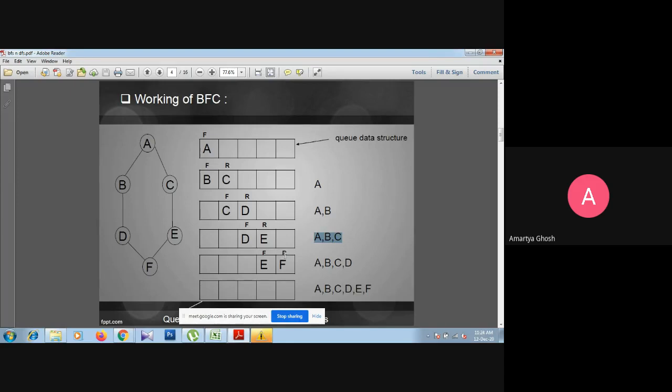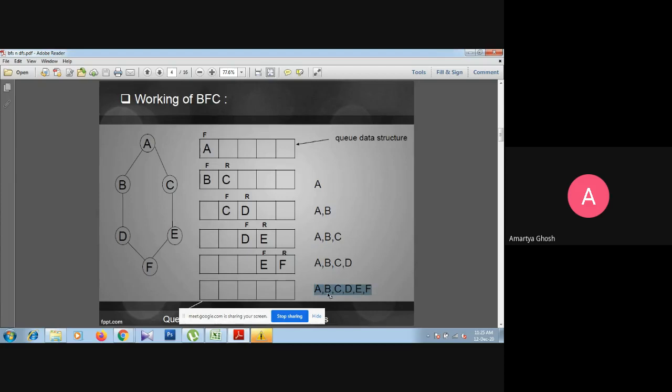And thereafter, from F, if we consider D and E, both are already visited, so no new element will be stored into the queue, and that time again we have to take a remove operation, and after removing F, the queue will be empty, and F will be stored into the visited array or visited list.